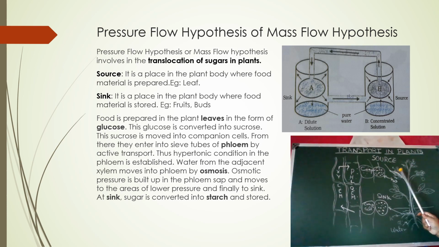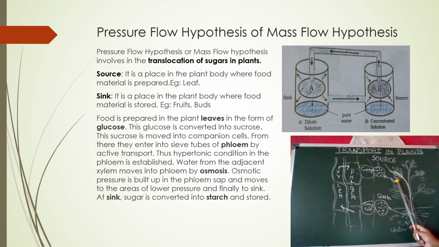That is, from the leaves the food can be transported to flowers, buds, fruits, and also roots. And for how this food is transported by the phloem, Munch proposed a hypothesis called the pressure flow or the mass flow hypothesis. He introduced two terms, that is source and sink.